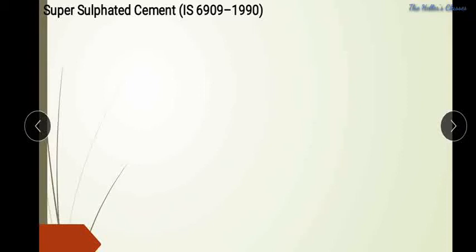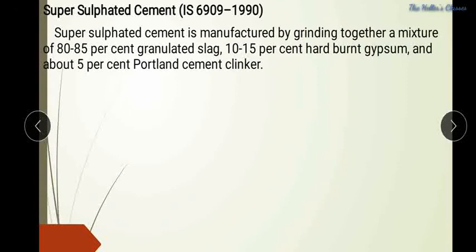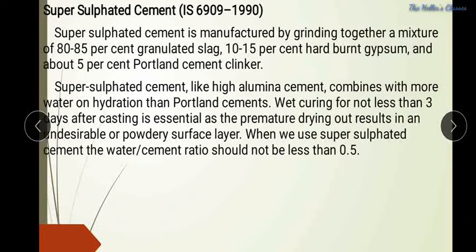So the next one is super sulfated cement. Super sulfated cement is manufactured by grinding together a mixture of 80 to 85% of granulated slag, 10 to 15% of hard burnt gypsum, and about 5% Portland cement clinker.